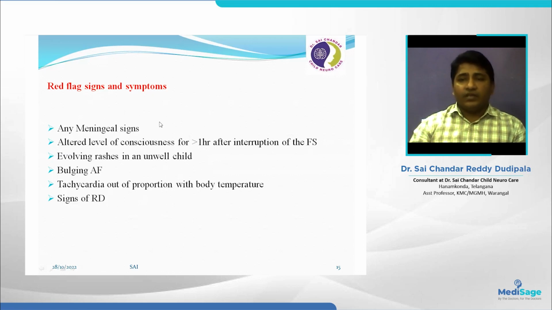Any meningeal signs like neck stiffness, Kernig sign or Brudzinski sign, we need to think of CNS infection like meningitis. After febrile seizures, post-ictal drowsiness lasts a very short time. So if any child does not regain consciousness within 1 hour after the seizure, or has altered sensorium even 1 hour after the seizure, we need to think of other causes of acute febrile encephalopathy. Evolving rashes in an unwell child, like meningococcemia, we need to think of this. Any rash in a sick child, we need to think of that. Any bulging AF itself indicates raised ICT.